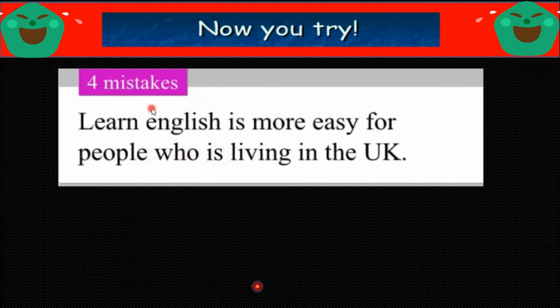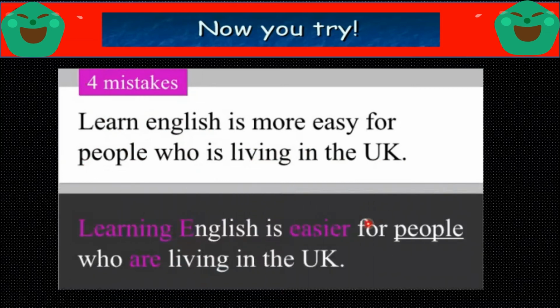There are four mistakes. Be quick. Learn English is more easy for people who is living in the UK. Guess and try to solve it. Be quick. Yeah, here is your answer. Learn English? No, learning English, and E will be capital. Is more, instead of more easy, we will use easier.